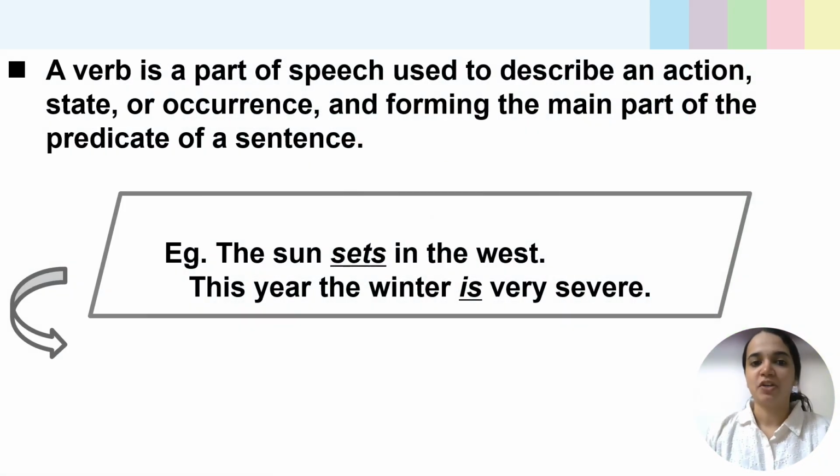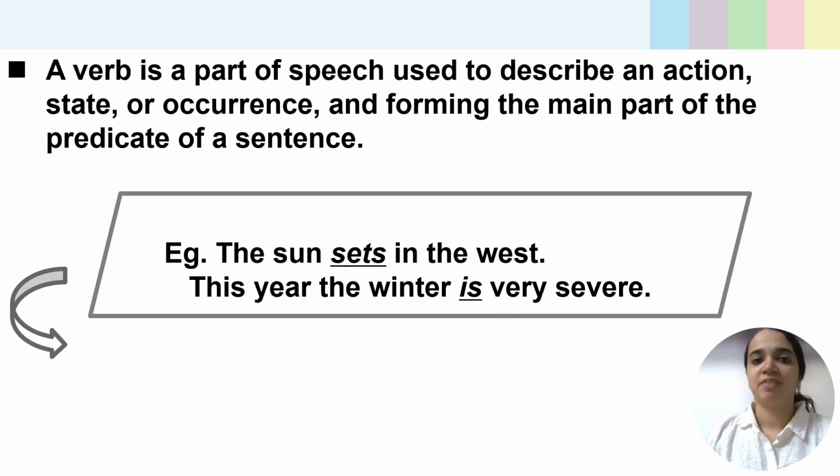A verb is a part of speech used to describe an action, state, or occurrence and forming the main part of the predicate of the sentence. So we all know that when we divide a sentence into subject and predicate, the verb comes in the predicate part. Okay, and it does not indicate action alone, it also indicates state or occurrence.